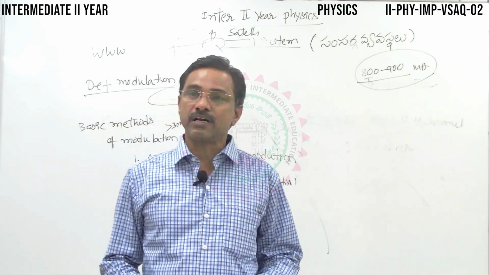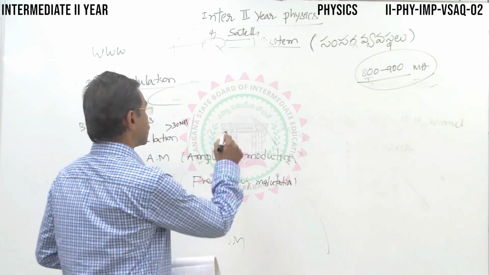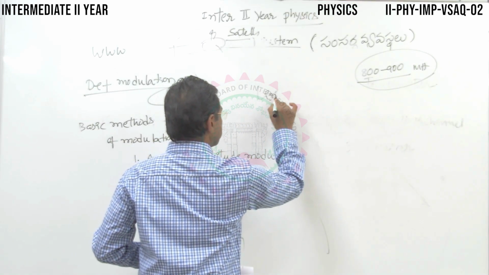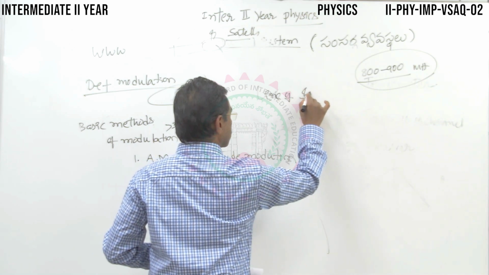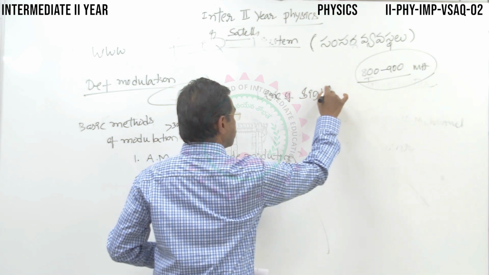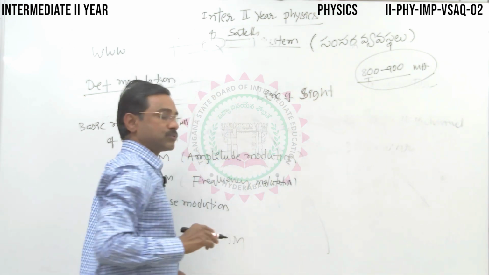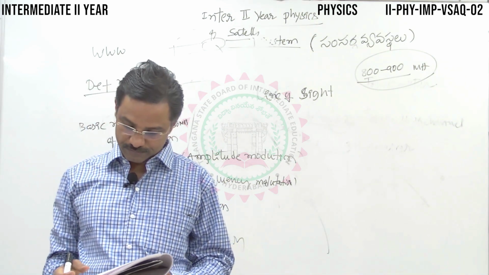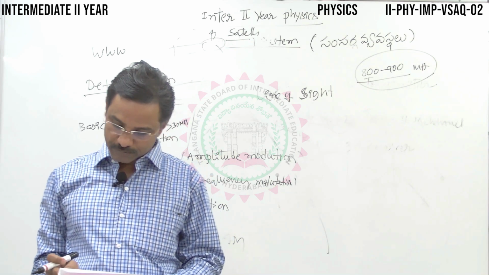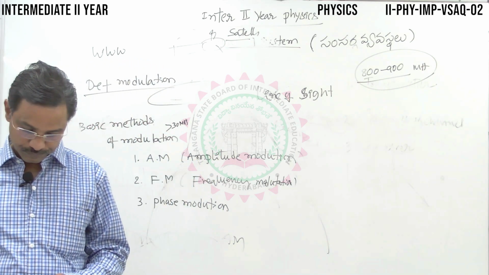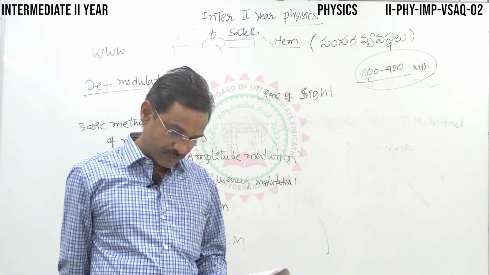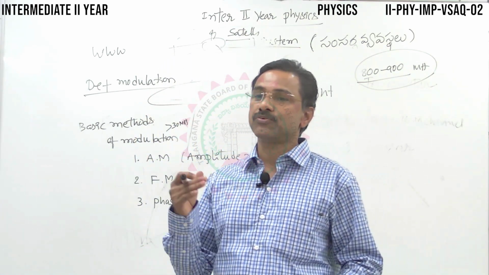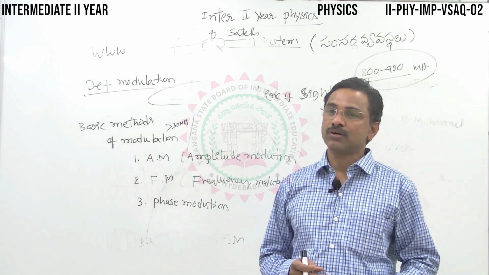Space wave communication through line of sight, LOS, is employed in mobile phones. Please make a note of it. Which type of communication is employed in mobile phones? Space wave communication.